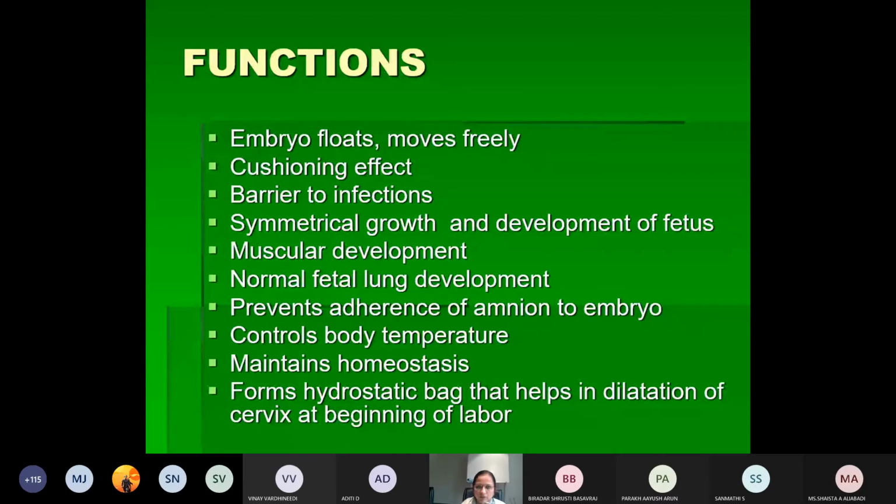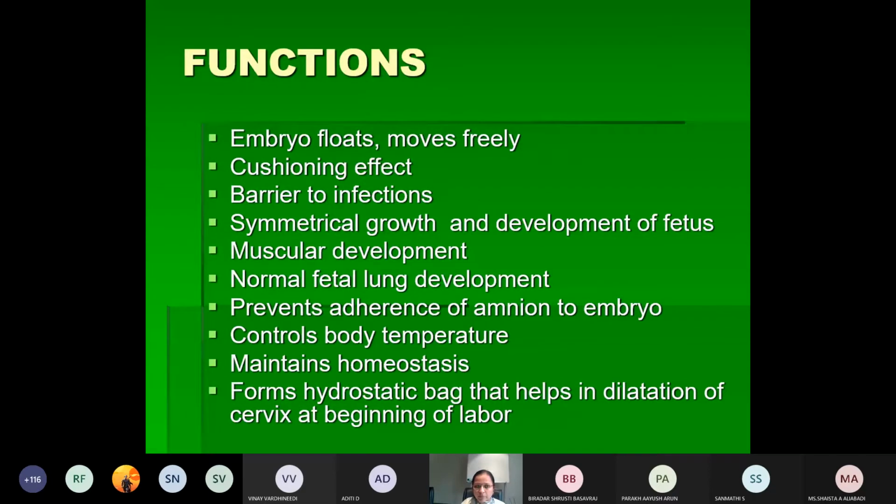Anyone knows? So this amniotic fluid will help in the floating of the embryo and the movements of the embryo also. This movement of the embryo will help in the musculoskeletal development of the fetus. So the embryo floats and moves freely. Apart from that, it is giving a water cushioning effect.